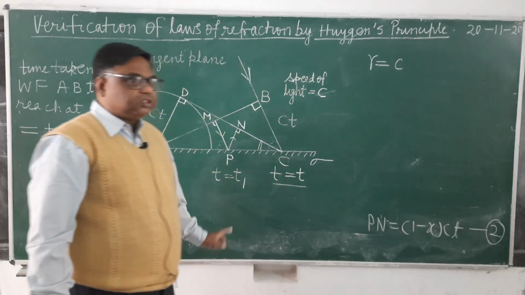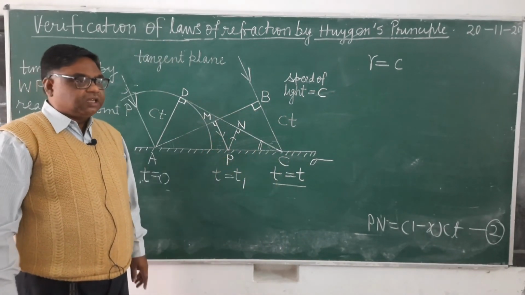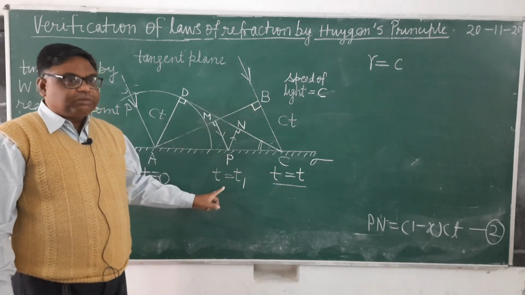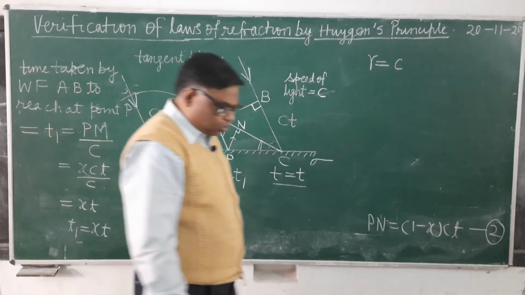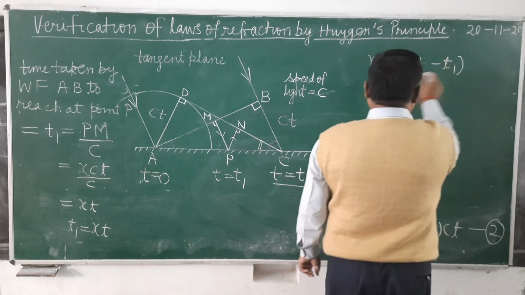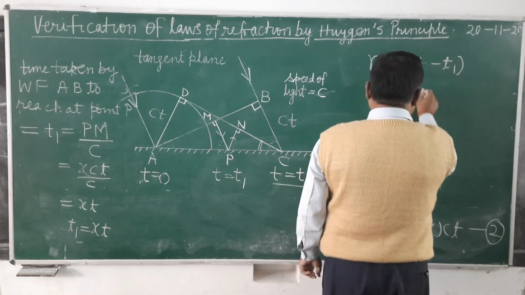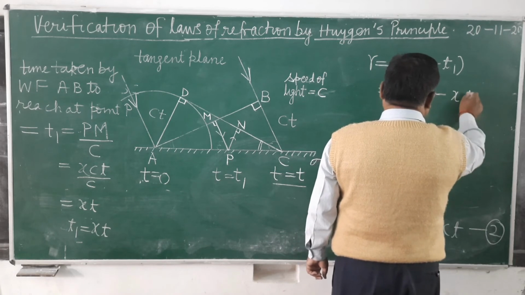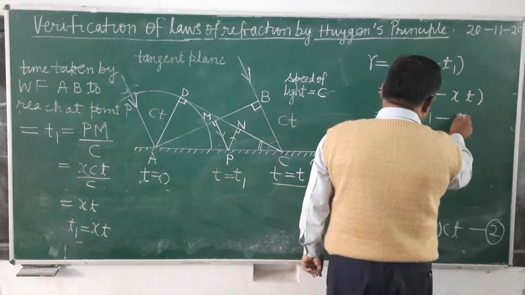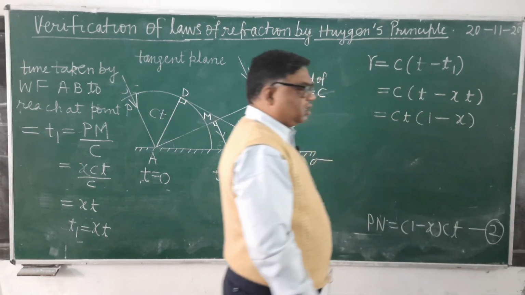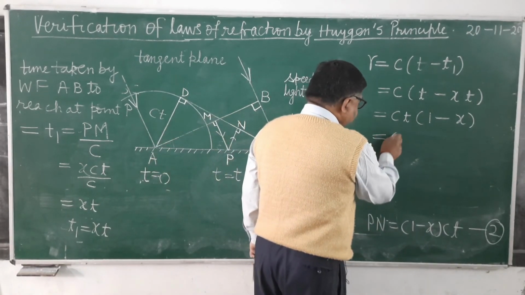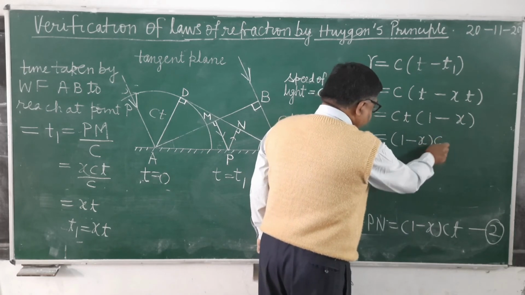What will be the radius of the hemispherical wavefront emitted by it at the time t? It will be equal to c, the speed, times the time left, T minus T1. So c into T minus T1. You substitute the value of T1, which is x into t. Taking t common, that is c into t, 1 minus x. As you already know, this you can write as 1 minus x into ct.